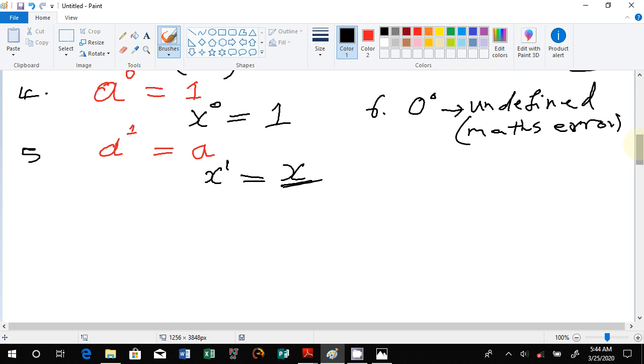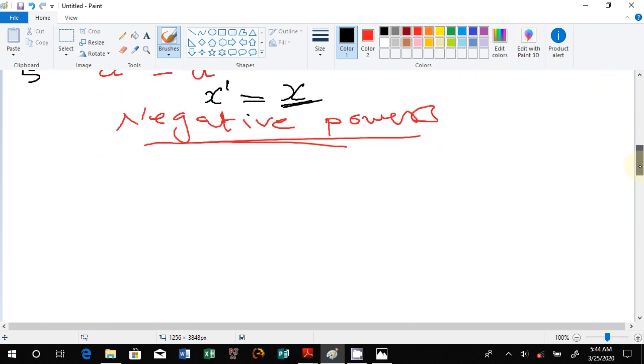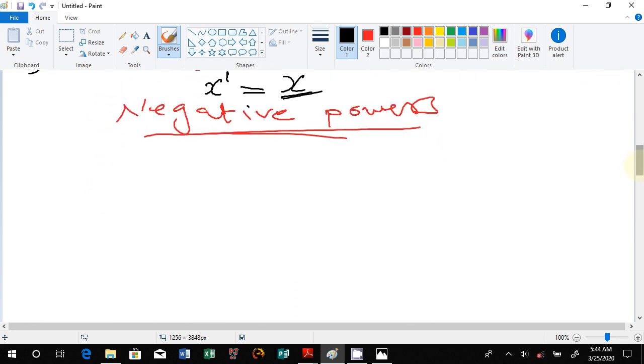Then we can look at something, let's say negative powers. I hope we are clear with the very first stages so far. When we look at negative powers, then it helps us to another level.